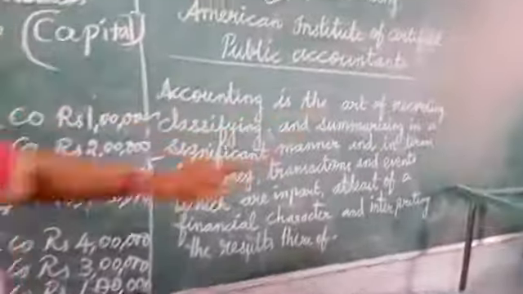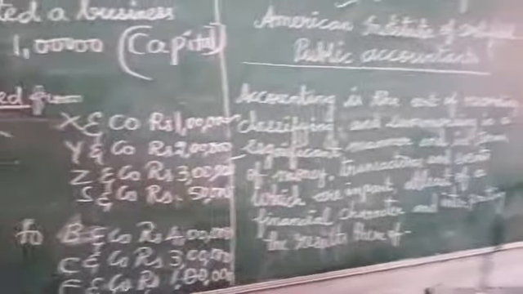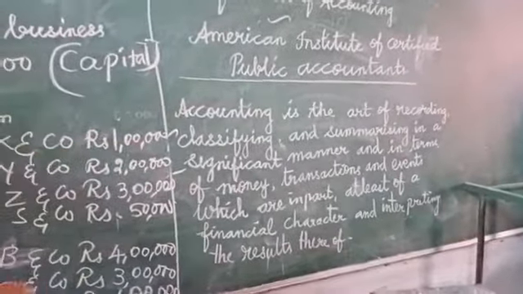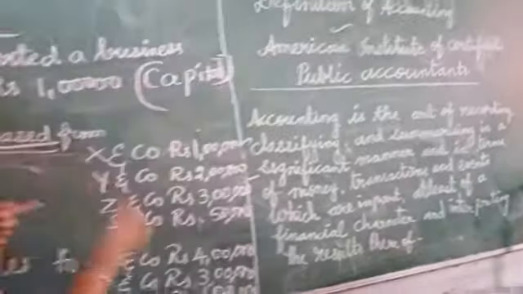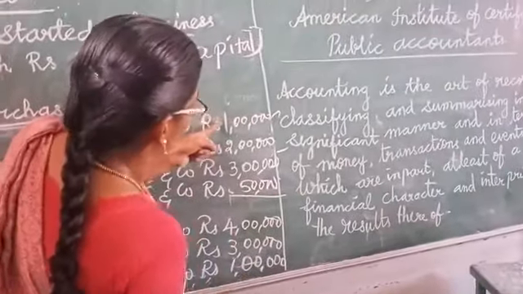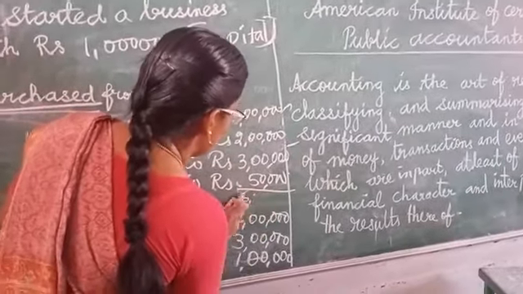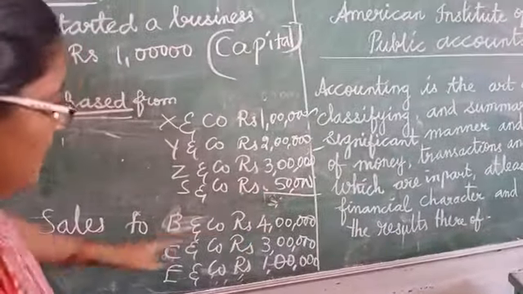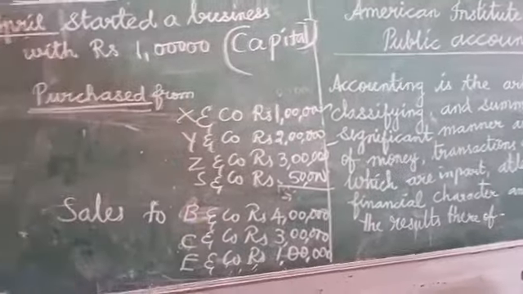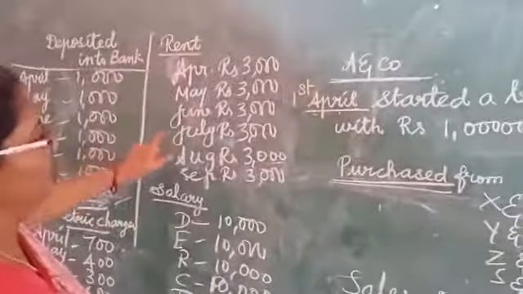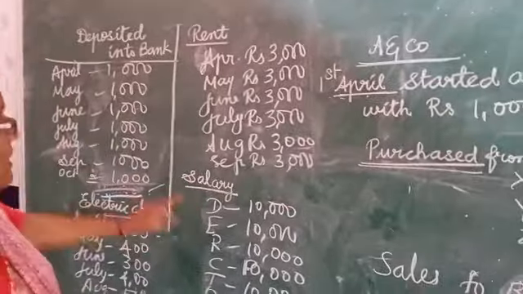So accounting is the art of recording. What transactions? Next, classifying. Purchases: how many purchases do I want to see? I will check 1 lakh, 2 lakh, 3 plus 3, 6 lakhs. So 6 lakhs purchase. Then sales, say 7, 8 lakhs. So these are all things I will order. This is classification.